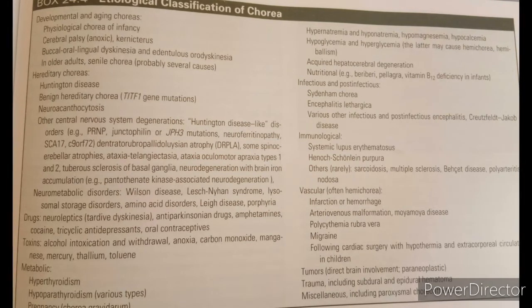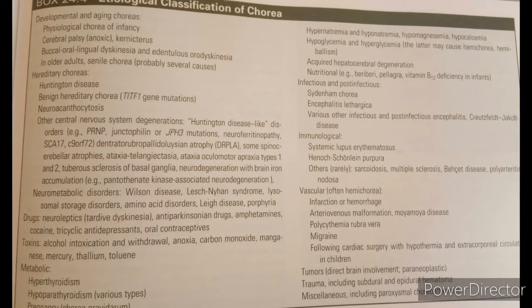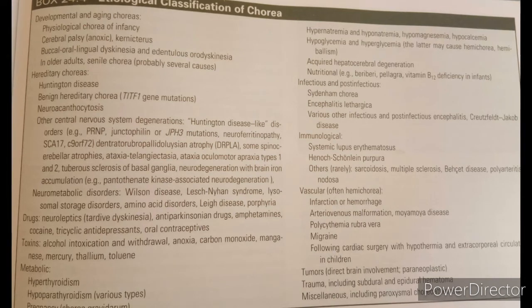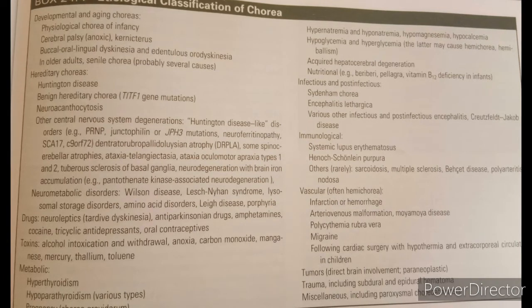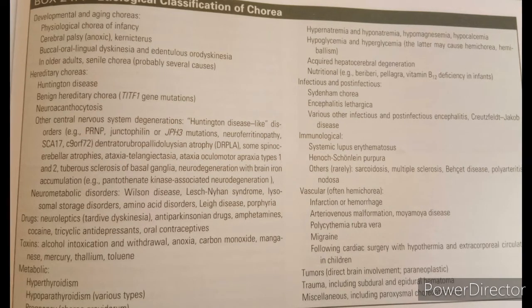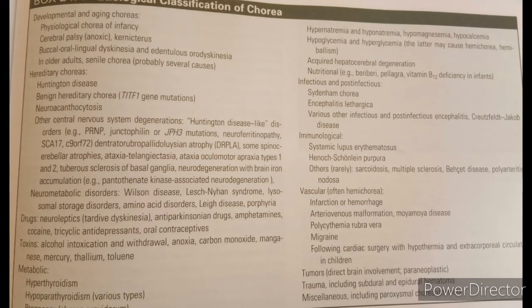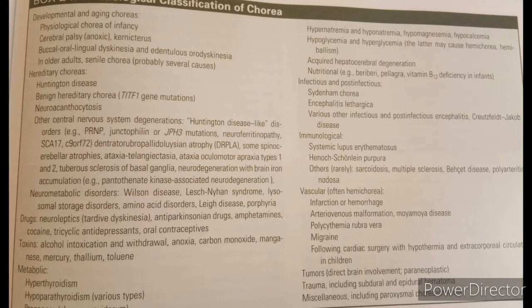Now, what are the various drugs which can lead to chorea? Neuroleptics, which cause tardive dyskinesia, anti-Parkinsonian drugs also. So, one is the neuroleptics, another is anti-Parkinsonian drugs, then amphetamines, cocaine, tricyclic antidepressants, and OCPs. So, these are the drugs. In toxins, we have alcohol intoxication and withdrawal, anoxia, carbon monoxide, mercury, thallium, toluene.